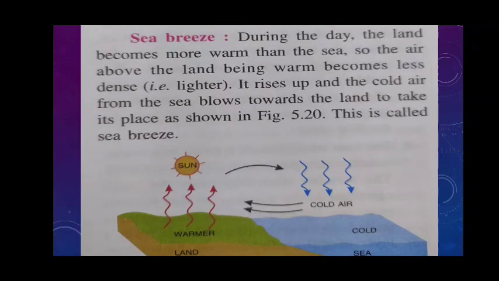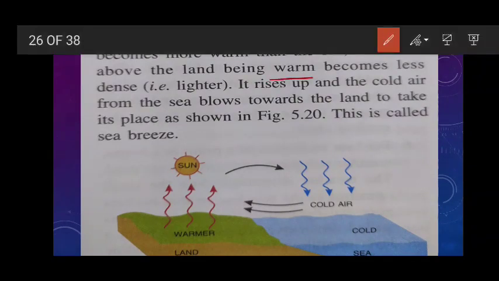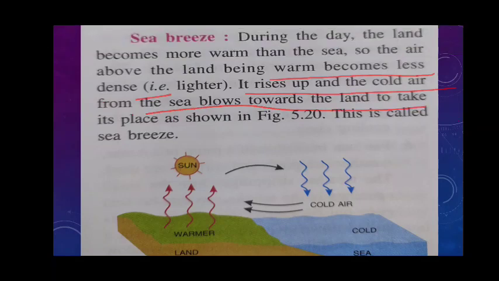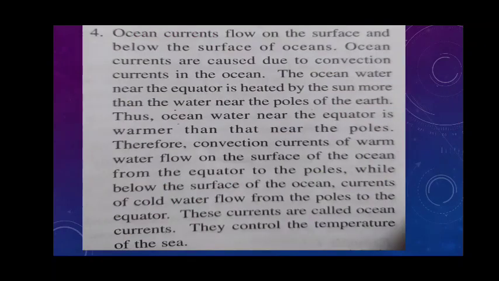So like this, many examples are there. Sea breeze is also based on the same thing. During the day the land becomes warmer than the sea, and so the air above the land, being warm, becomes less dense, and when it is less dense it rises up, and the cold air from the sea blows towards the land to take its place, and this is called sea breeze. Okay, in the same way, ocean currents also flow on the surface and below the surface of the ocean.